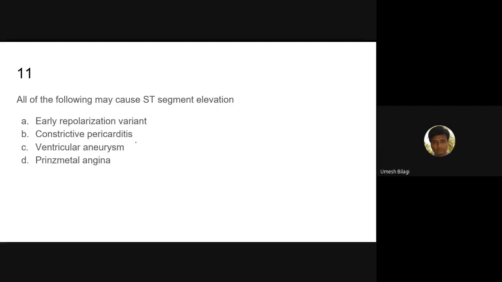Sir, in this option, if there is unstable angina, then it also causes ST elevation? No, there is ST depression, no ST elevation. To cause ST elevation, transmural infarction or ischemia should happen, through and through. That means almost complete obstruction of the coronary artery should happen.